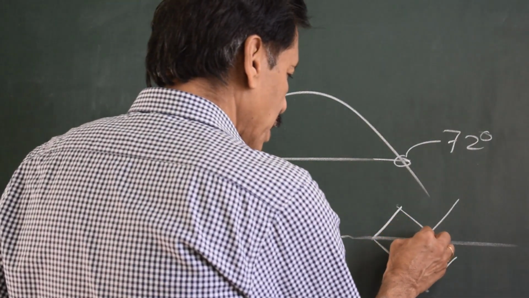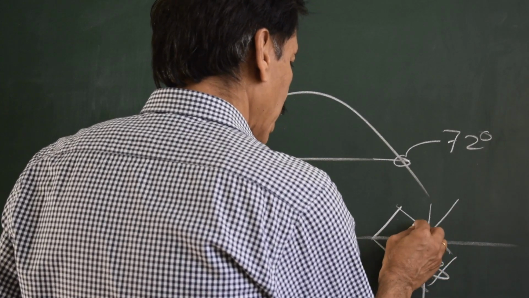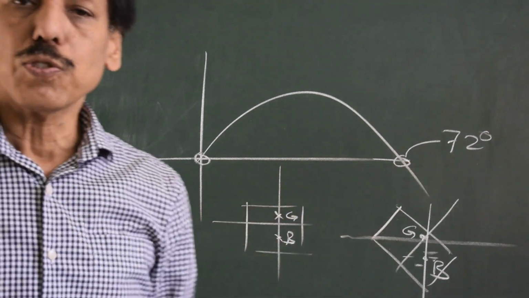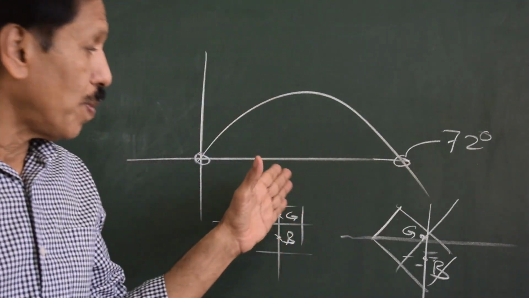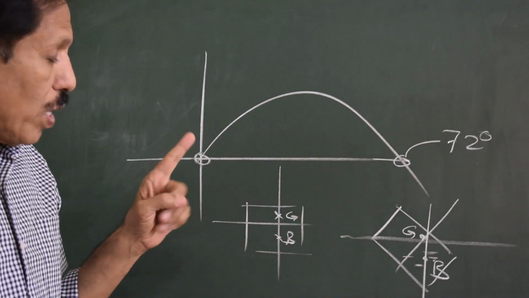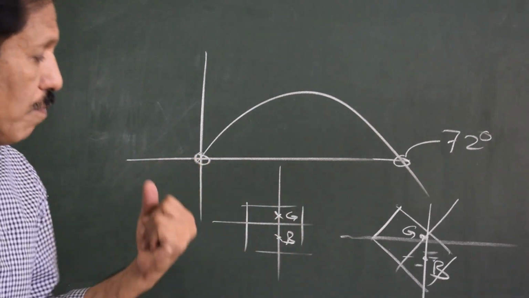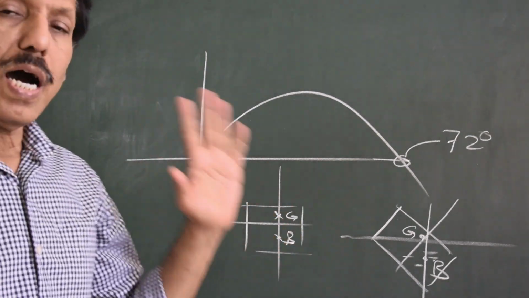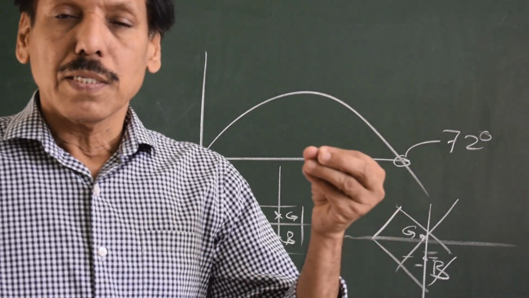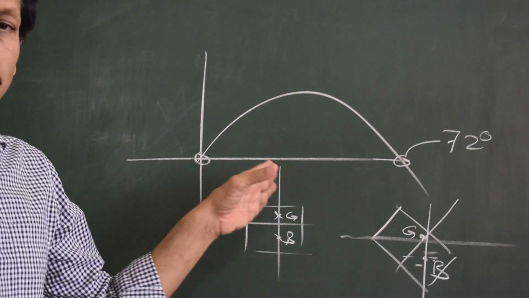Because what happens is, in these two situations, G and B are in one vertical line. These are the only two postures for this particular ship for equilibrium. So equilibrium, when it comes to a ship, in the absence of wind and waves, can we say when G and B are in one vertical line, the only two forces which are acting on the ship are equal and opposite.